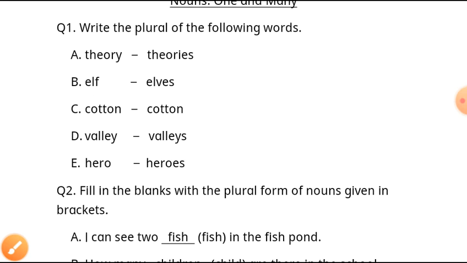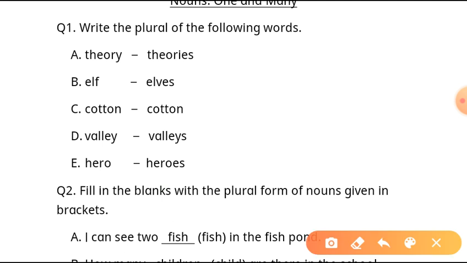Next word is cotton. It is an irregular noun. It doesn't follow any rule and we do not change its form. It is the same in singular and in plural. In a sentence you can tell whether it is talking about a singular thing or plural. Let me give you an example. If there is one, you will say there is a cotton ball. If there is more than one, what will we say? These are cotton balls, or there are cotton balls. So according to the sentence we can tell whether it is singular or plural.